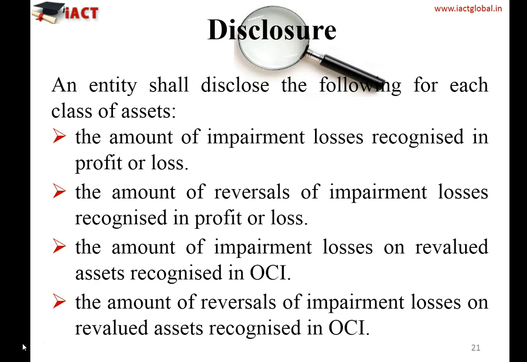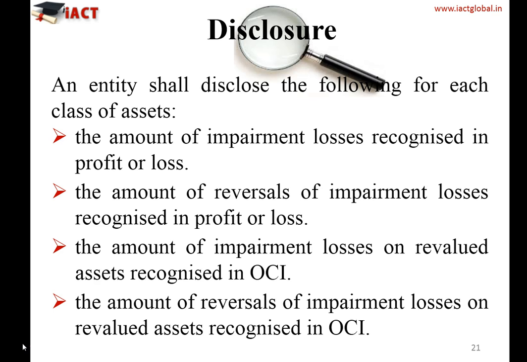The amount of impairment losses on revalued asset recognized in OCI. So if the asset was a revalued asset and you have recognized the impairment loss on the revalued asset, that means you have utilized the revaluation surplus, that is through OCI, then that should also be disclosed.